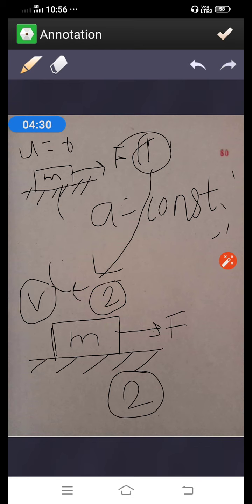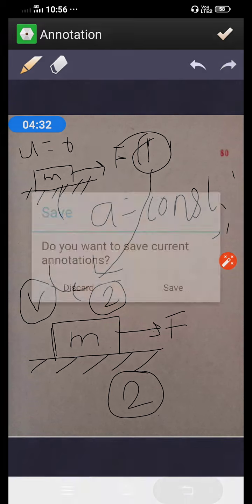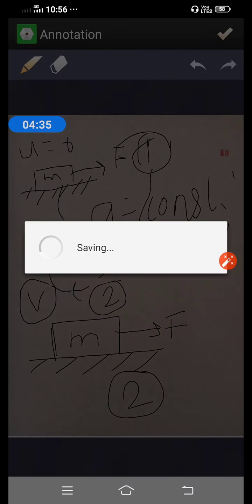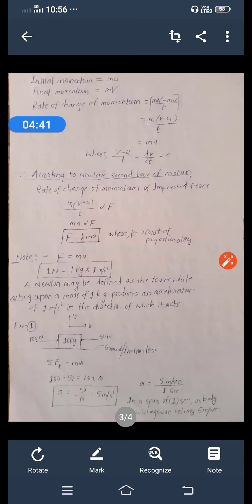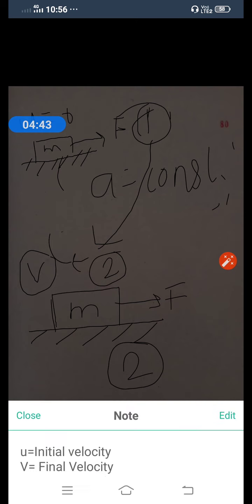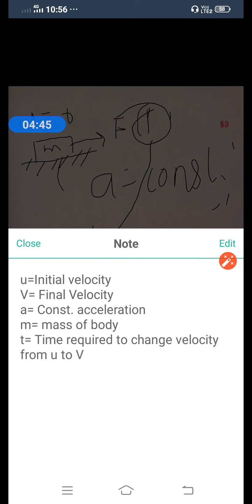See what happens after that. So here, I think you understand situation number 1 and situation number 2.